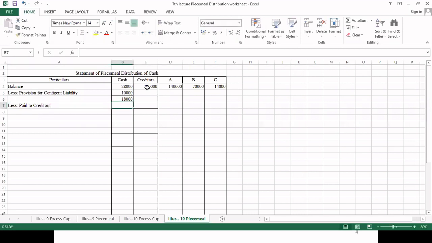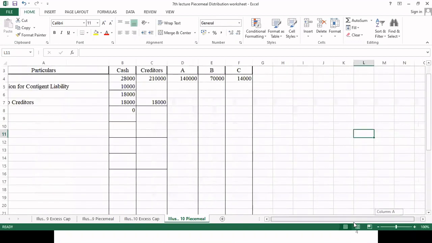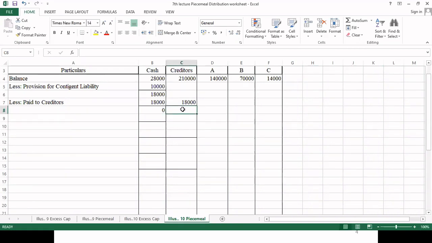A sum of rupees 18,000. So cash available is 0. And tell me how much is the balance for creditor? 2,10,000 minus 18,000, so it will be 1,92,000. Okay. Now we'll go for the first realization of assets.